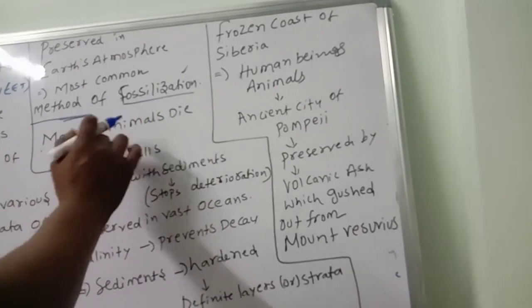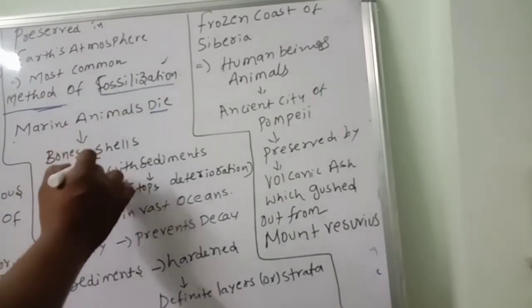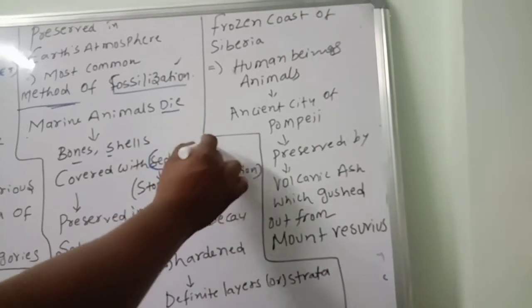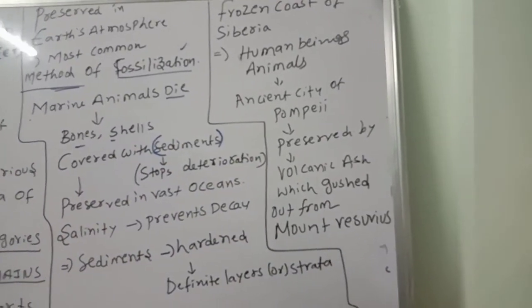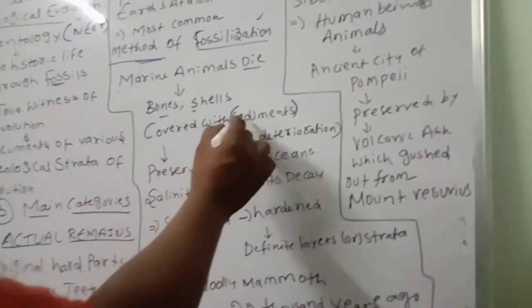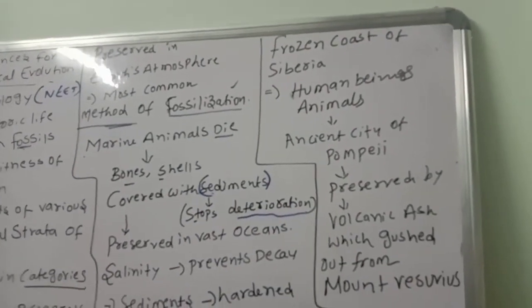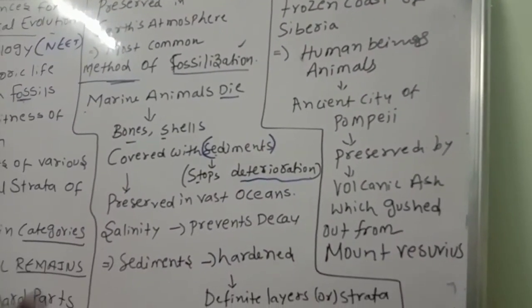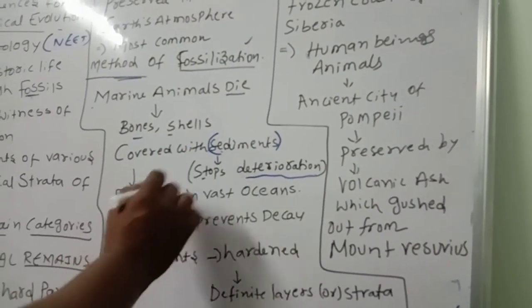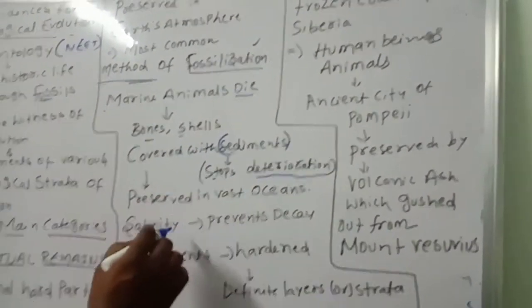When the marine animals die, their bones and shells are covered with some sediments. These sediments are very, very important, because they stop the deterioration. Further decaying will be stopped by these sediments. These sediments are preserved in vast oceans.